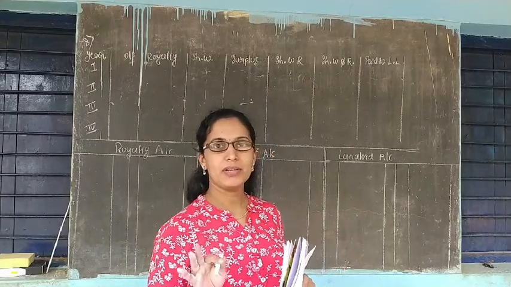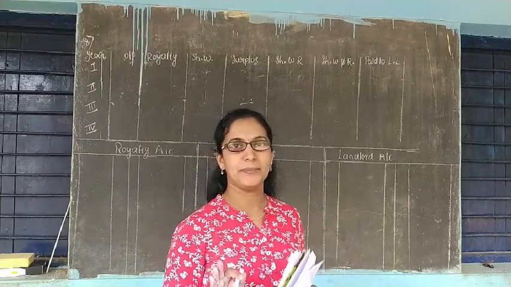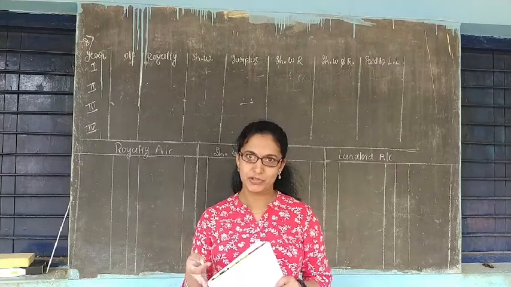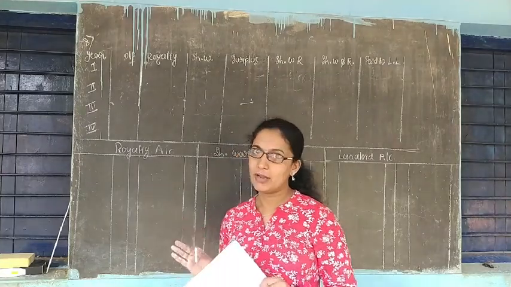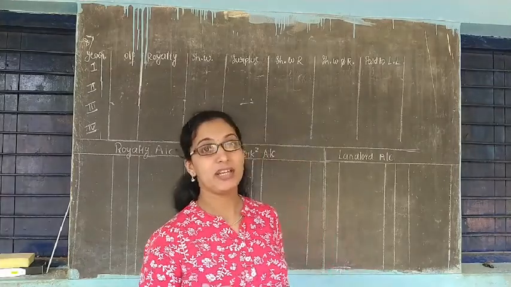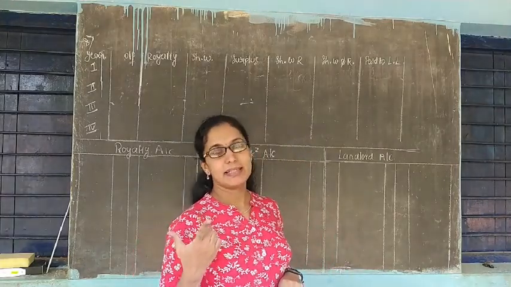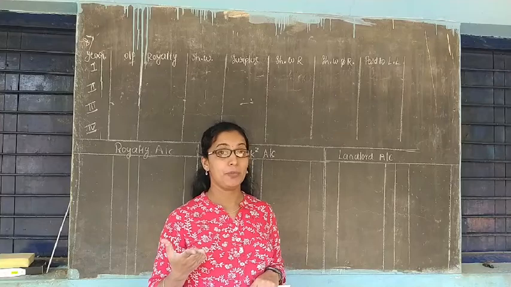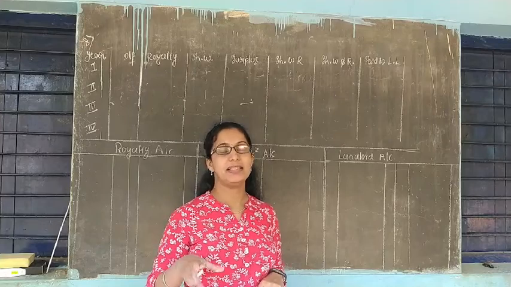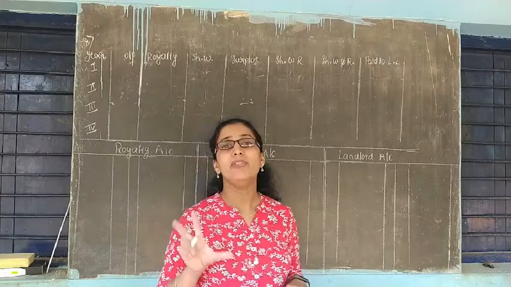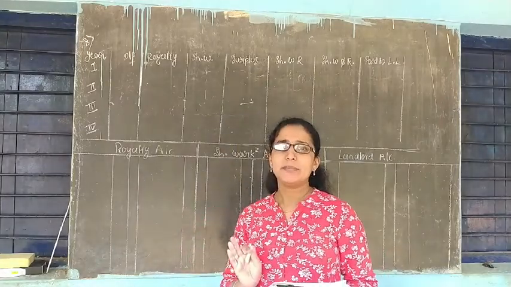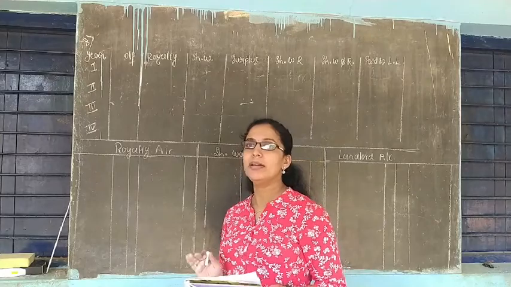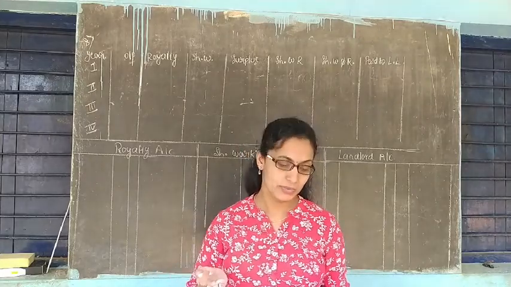Now you already learned how to recoup the short workings, when surplus comes, when short working comes, and when you have to recoup it. In case of any strike, what you have to do, either in fixed percentage or in proportion, how you have to reduce it. All those things are very well known to you. Now, in case some special conditions are there, how do you treat all those things?